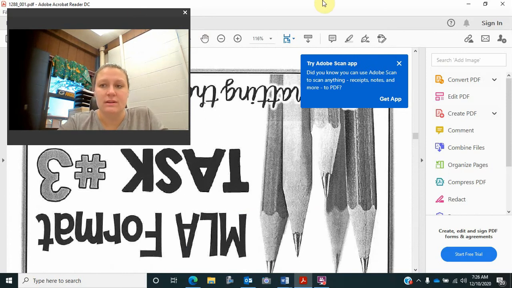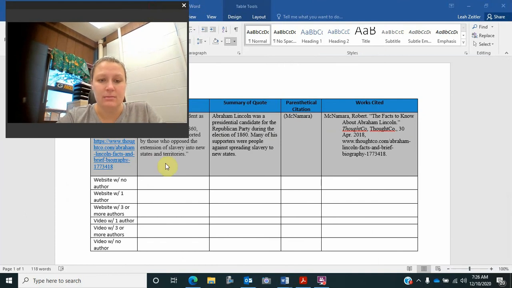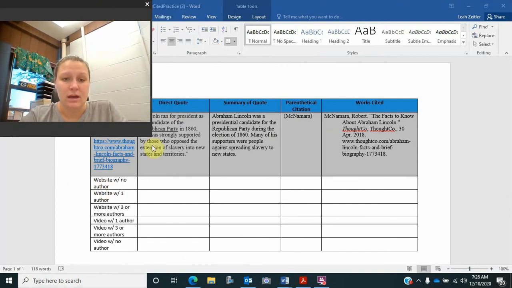Then, once you turn all of this in, your final thing for today is to go to Teams and open up the parenthetical citations in works cited practice. On this, I pretty much just tell you need to find a website with no author. Then once you do that, you're going to find a direct quote from that website, summarize the quote, write what your parenthetical citation would be, and then do your works cited for that website. Remember, it has to be a reliable website, so Wikipedia is not okay, and it cannot have an author in order for you to do this.